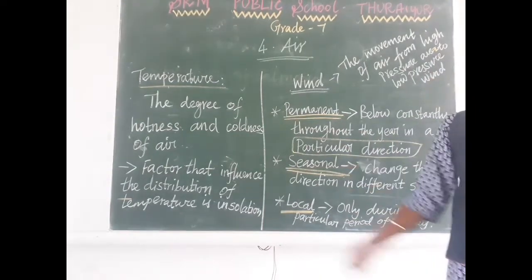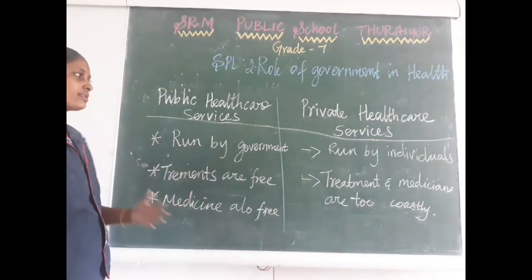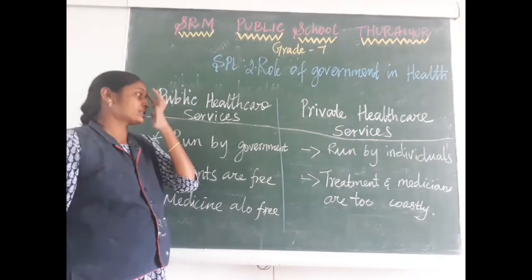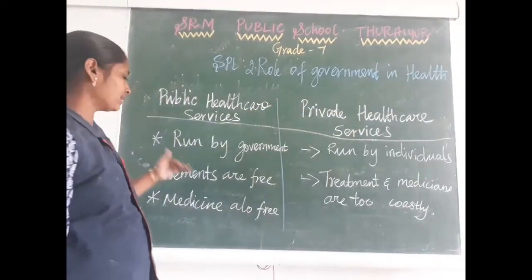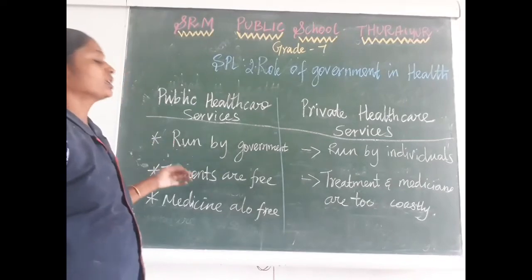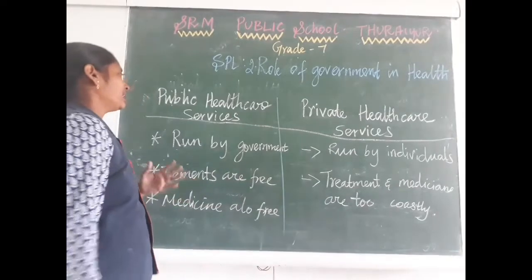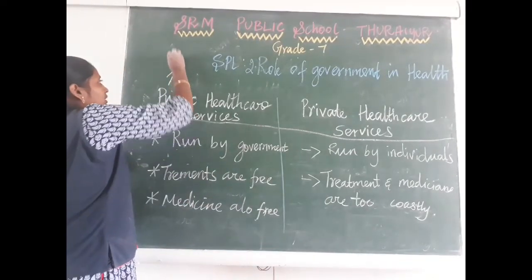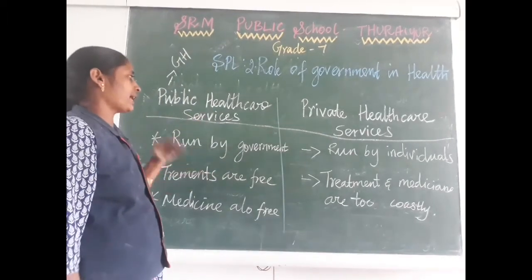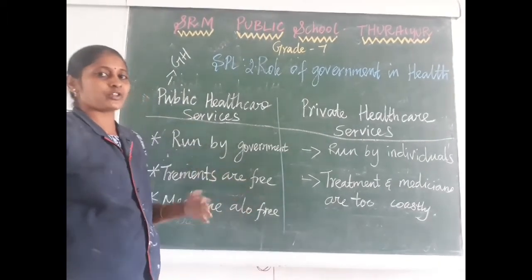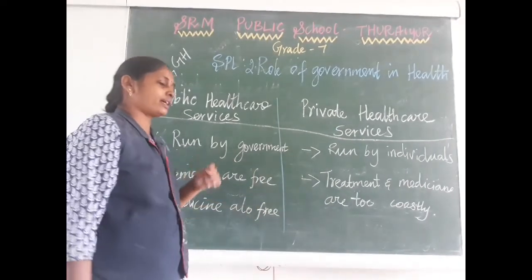Okay, next we are going to SPL. In India we get healthcare services in two ways: one is public healthcare service, another is private healthcare service. Public healthcare service is run by the government. The government collects tax, and from the tax amount it runs public healthcare service. Often we hear the word GH, government hospital. That all comes under public healthcare service. We know very well private hospitals, which are called private healthcare services.